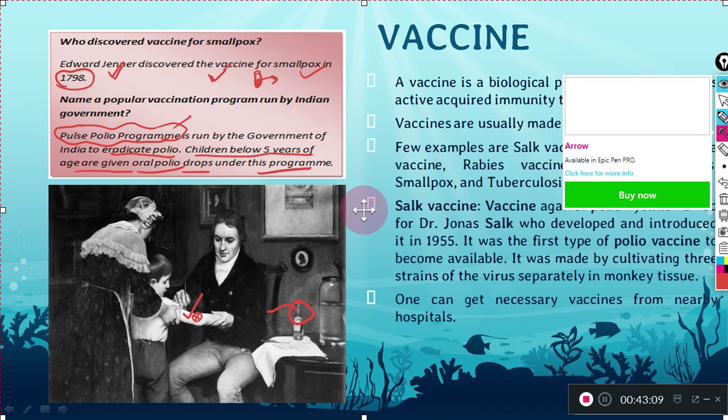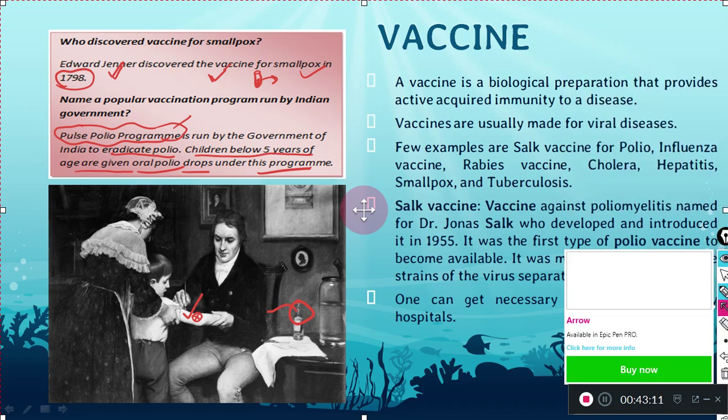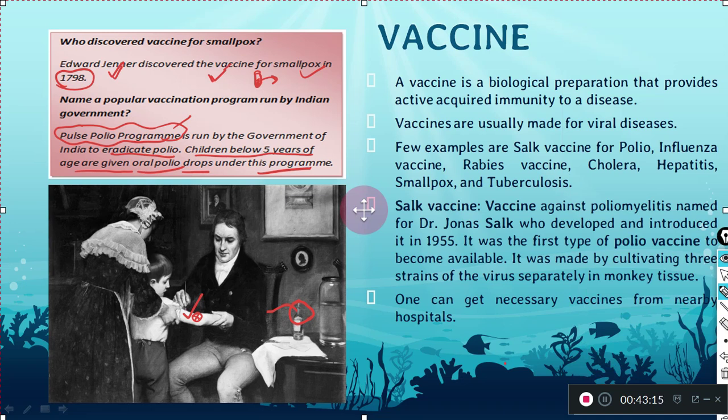Acquiring means when you are taking something from outside. It is not natural immunity with a person, so he is acquiring it after taking those dead or weakened pathogens in their bloodstream. That is why they are taking it from outside.